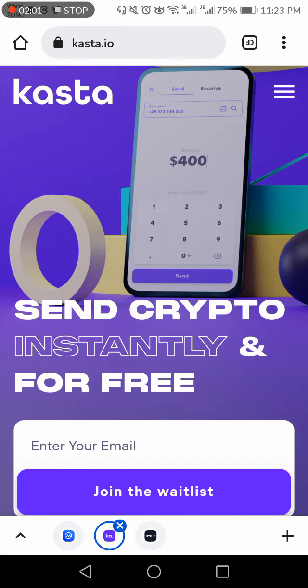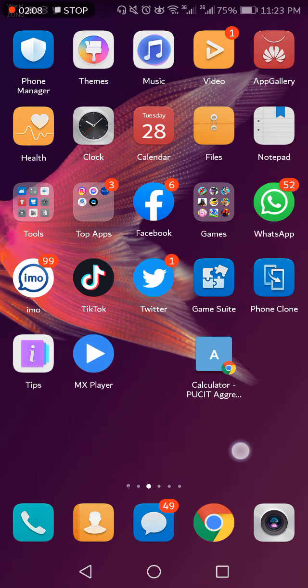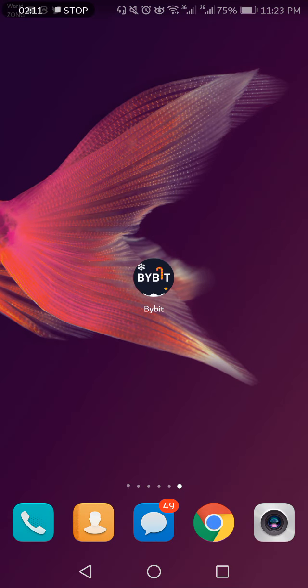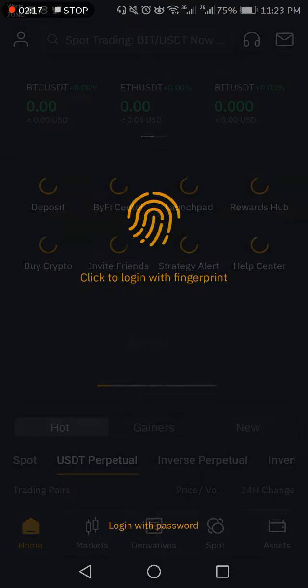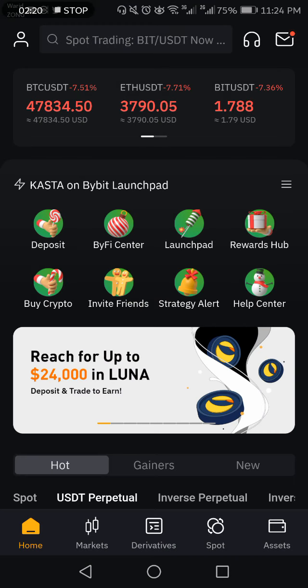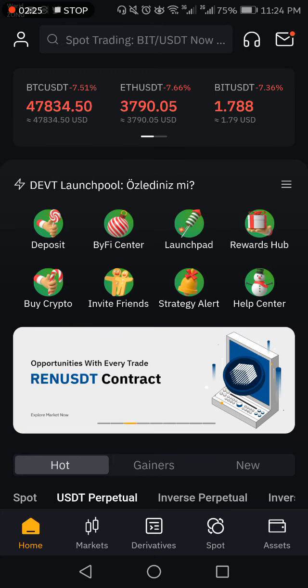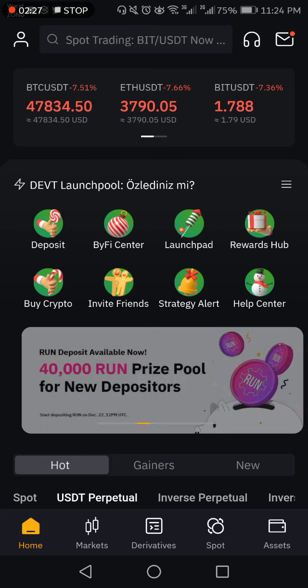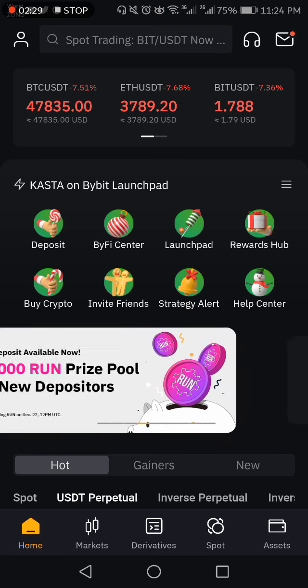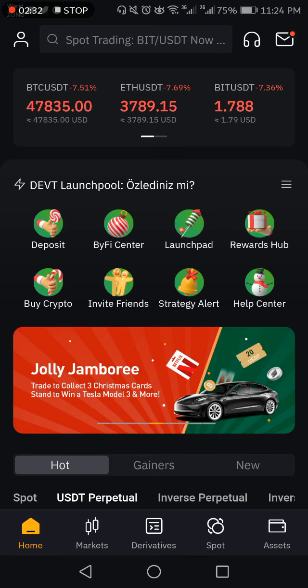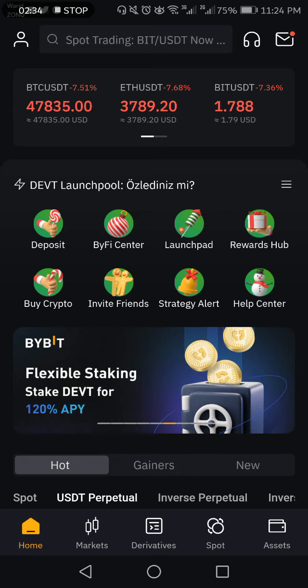So finally the day has come that Kasta is launching on Bybit. When you create an account on Bybit, simply download the application from the Play Store and open the Bybit exchange. Here you can see that the market is pumping right now. I am going to show you how to participate in the Kasta IEO, how to participate in the Kasta launchpad.